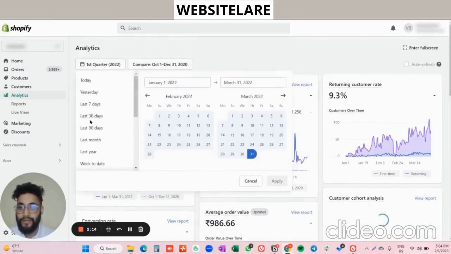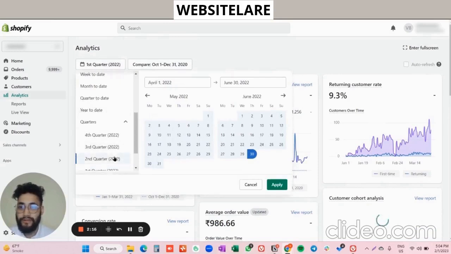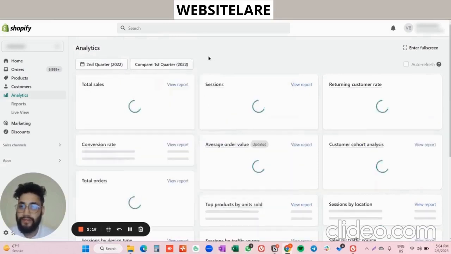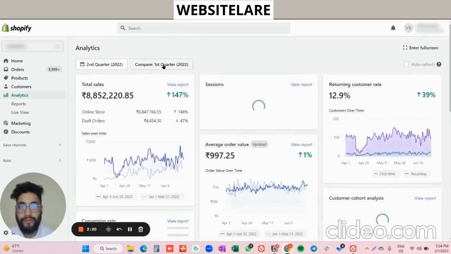So let me just go to the second quarter, which is this. And just to let you know, this will be compared with the previous period, whatever it is. Let's suppose if I'm doing the year on year comparison, this will be automatically compared with the previous year. Or if I'm doing quarter on quarter results, it will be automatically compared with the first quarter.